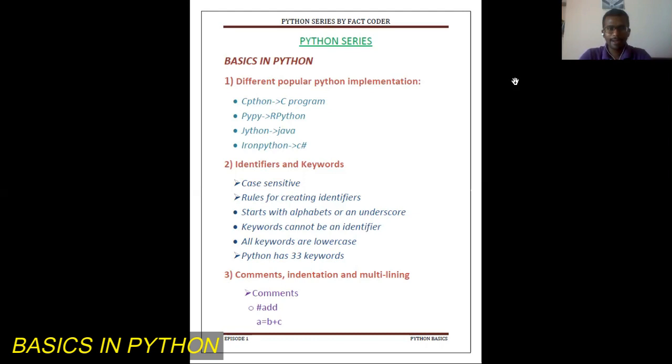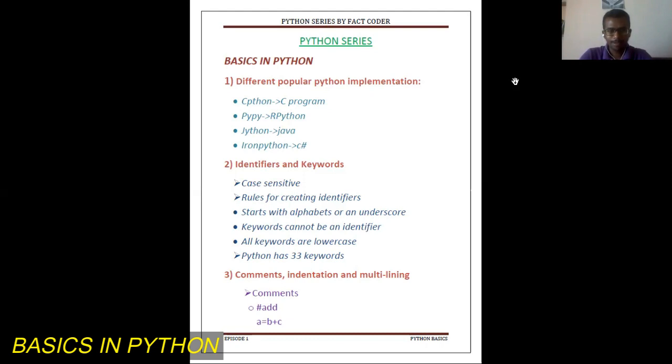So let's look upon identifiers and keywords. Python is a case sensitive language, which we need to keep in mind while writing code. There are totally three rules for creating an identifier. The first one: it starts with an alphabet or an underscore. Second rule is that a keyword cannot be an identifier. Third rule is that all keywords are in lowercase. Totally in Python there are 33 keywords.